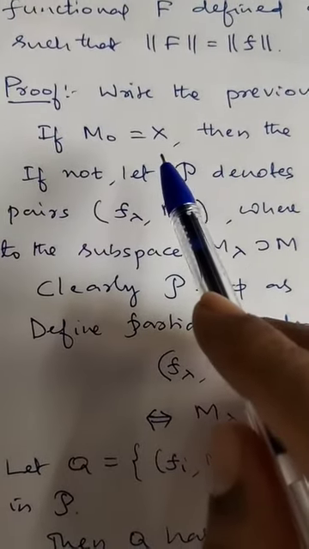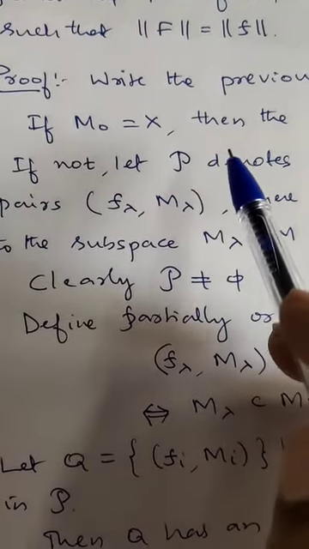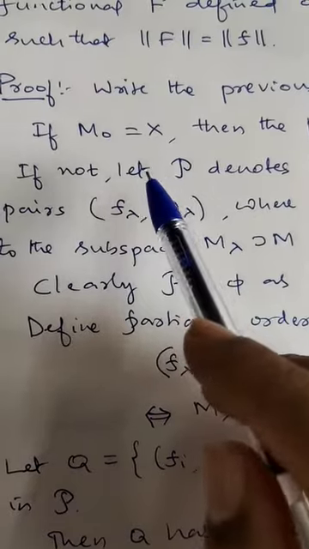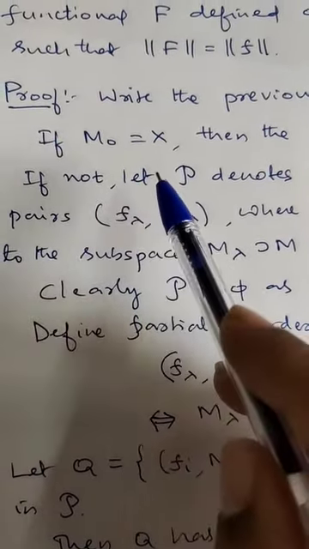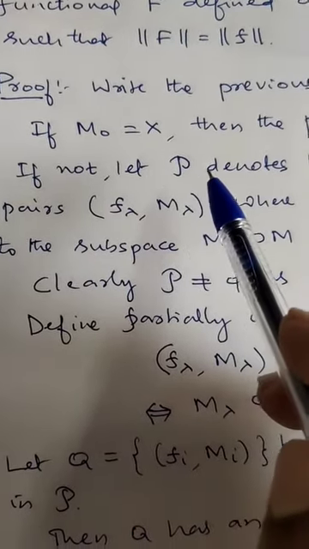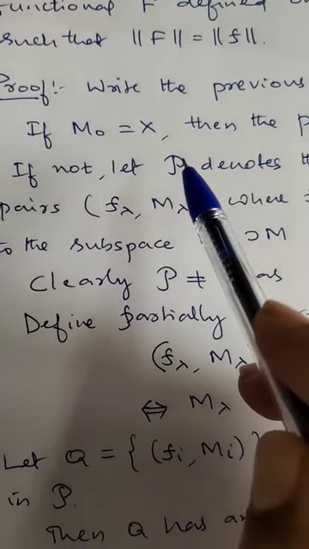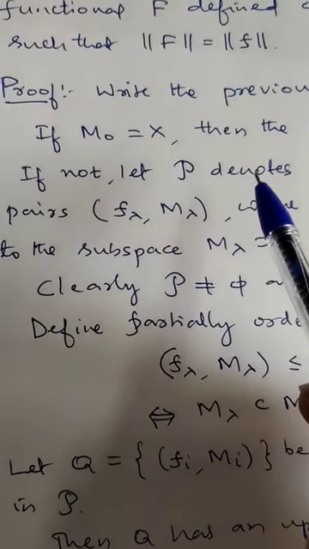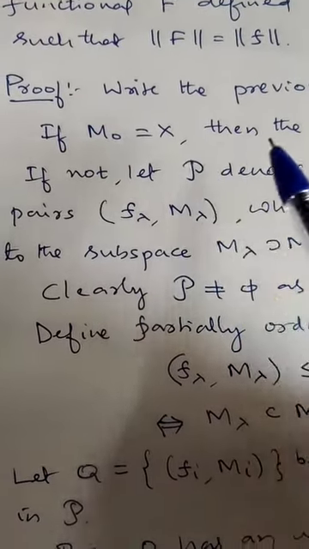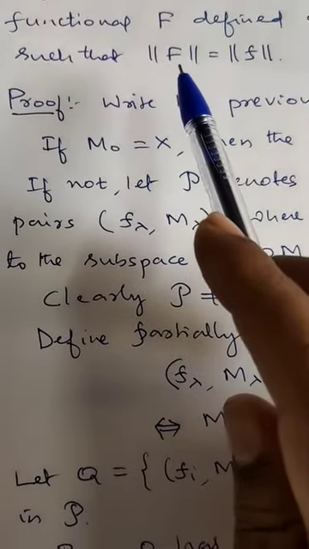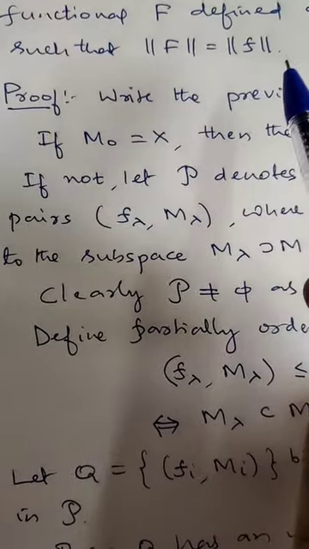There may be an extension. Say you make M1 by adding x naught to M naught. Suppose x1 is a point which is in X, not in M naught. Then you construct a space M1, where M1 is equal to M naught plus x1, and we have some function that exists, say f1, where norm of f is the same as norm of f1, and so on.